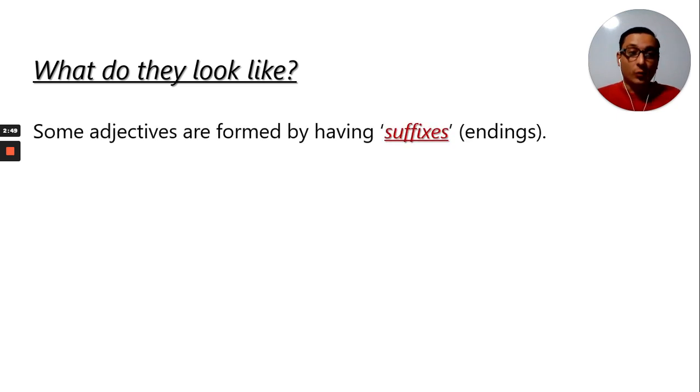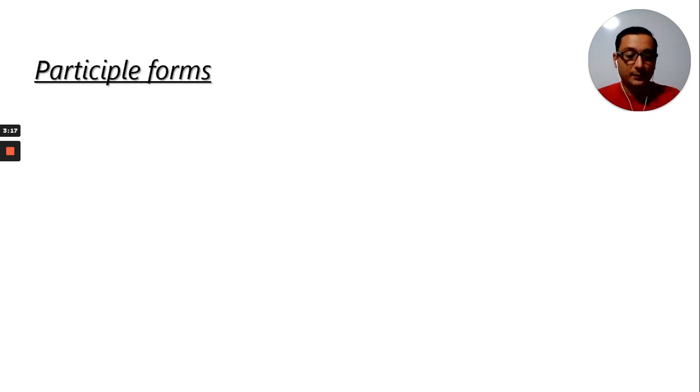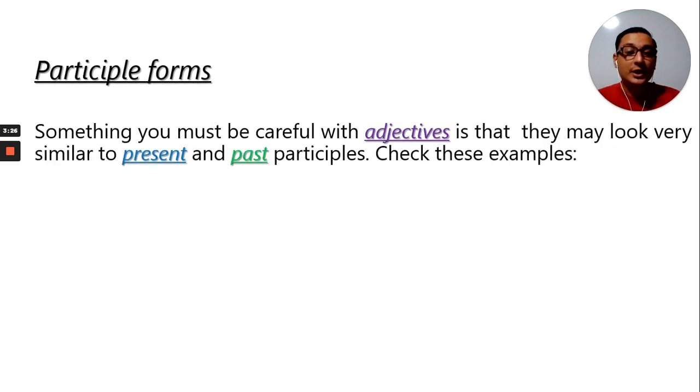Also, adjectives will have a suffix, which is an extra syllable we give to these specific words to form adjectives. Like these examples, right? You have the suffixes able, al, ate, ful, and so on, right? So this is another way in which adjectives may look, by adding a suffix. One form that you must be very careful with is the participle forms. Why? Because they look just like verbs, but they are actually adjectives.